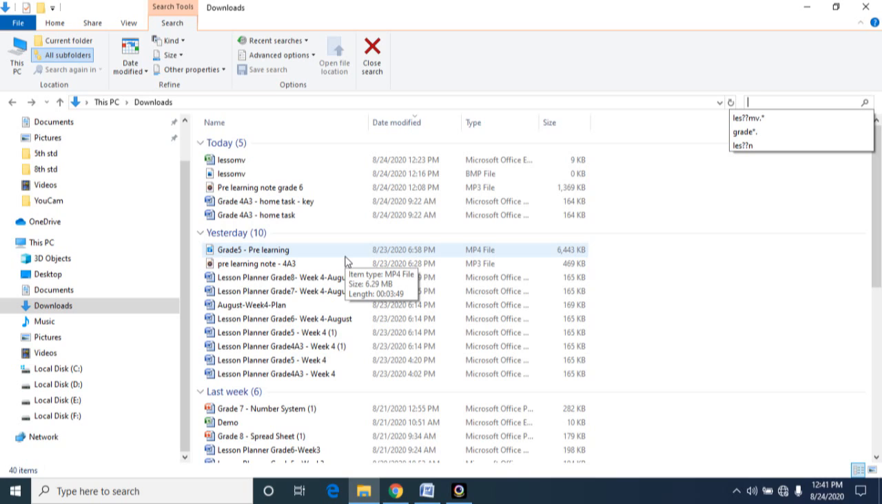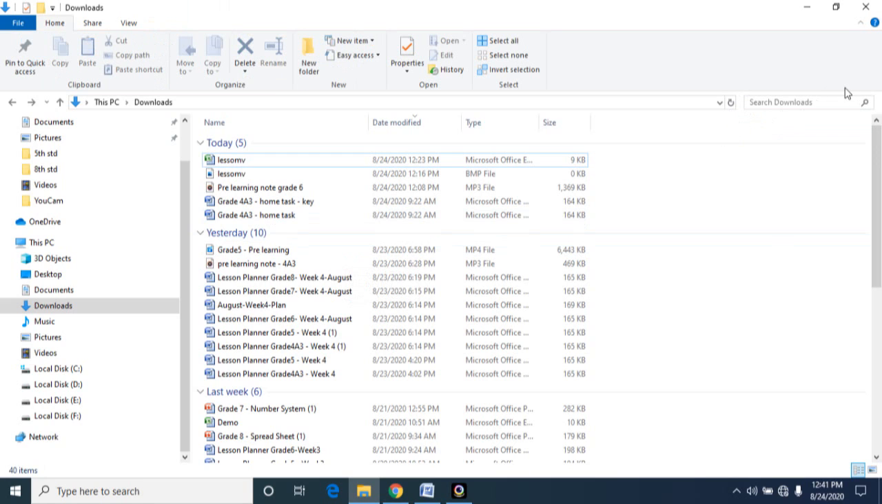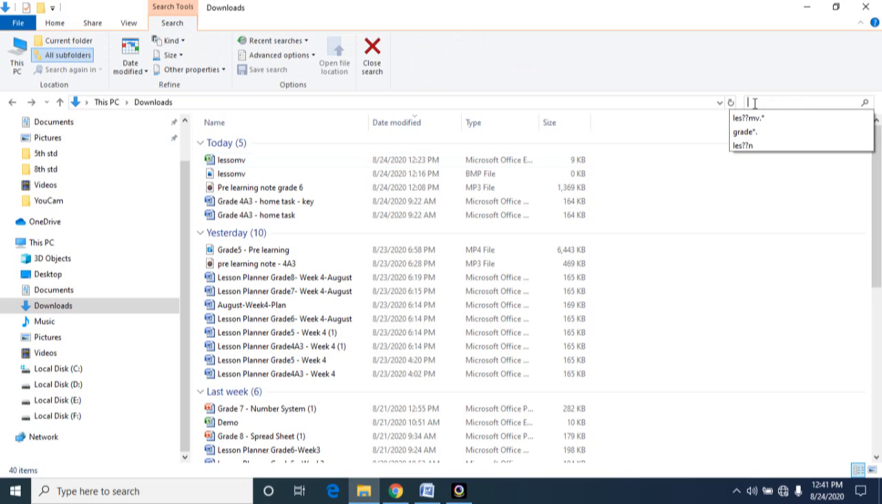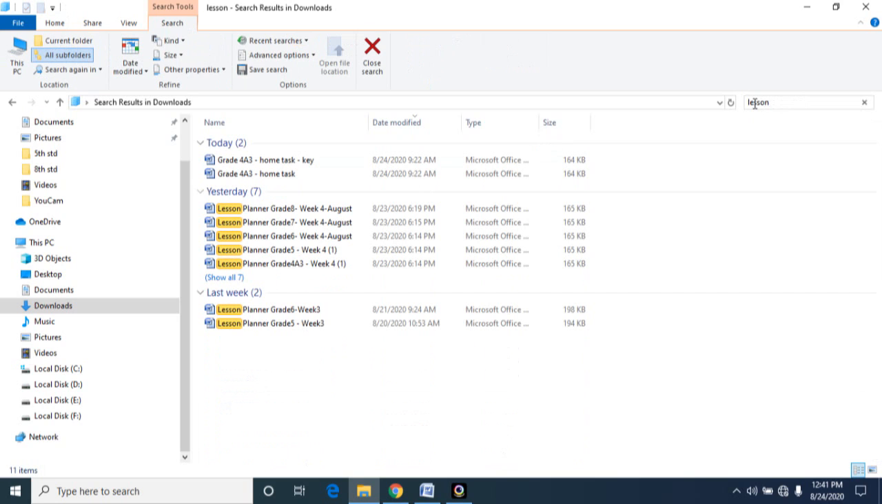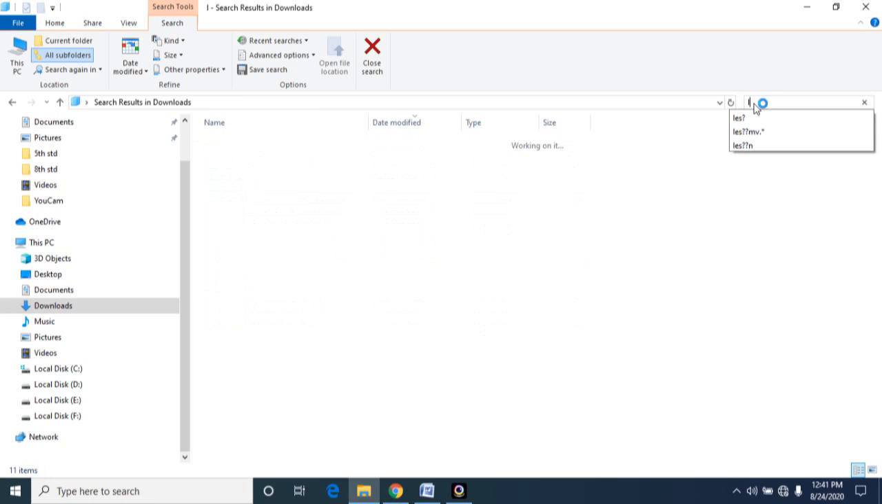For making the process easy, File Explorer is inbuilt with the default option called the search box. So if you know the file name and type it here, it will help you locate the files. For example, say I know only lesson. If you type lesson, it will pick all the files which start with the name lesson. So that's the speciality of the search box.